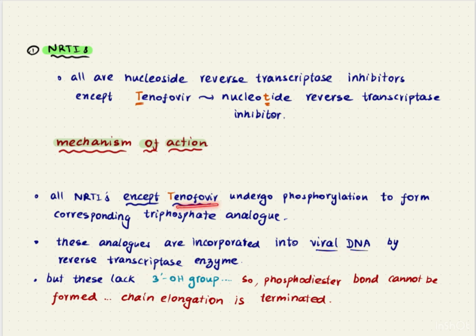If it is tenofovir which we are talking about, then tenofovir is already a nucleotide, so it need not undergo phosphorylation, and tenofovir can directly be incorporated into the viral DNA with the help of reverse transcriptase enzyme. These nucleotide analogs will lack the 3' hydroxyl groups, because of which phosphodiester bond cannot be formed, and so chain elongation is terminated. This is how these kind of NRTIs act.